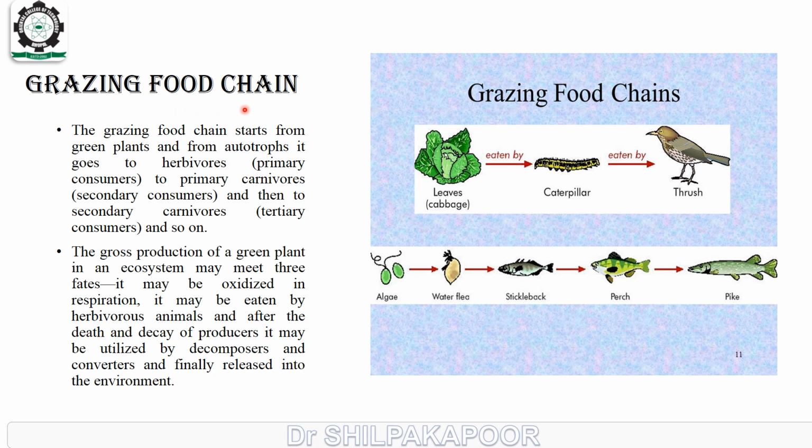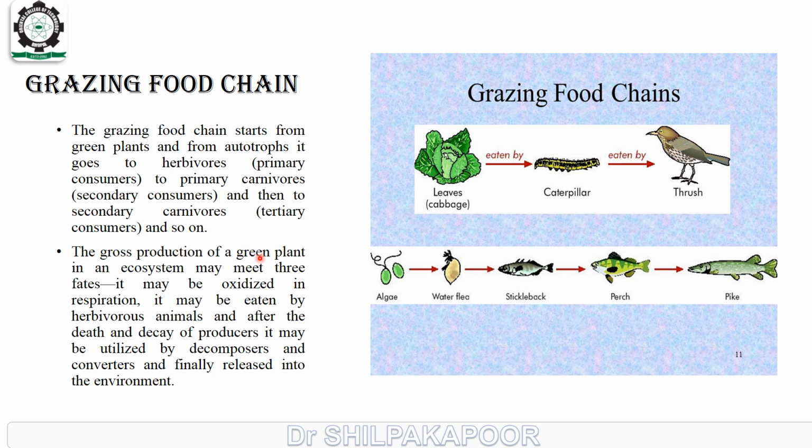Grazing food chain. The grazing food chain starts from the green plants, the autotrophs, and goes to the herbivores, meaning primary consumers, to the primary carnivores, meaning secondary consumers, and then to the secondary carnivores, that is tertiary consumers, and so on. For example, leaves or cabbage eaten by caterpillar, which is eaten by thrush.